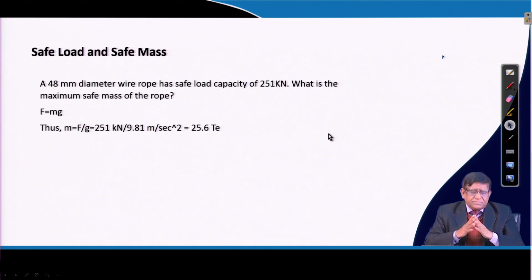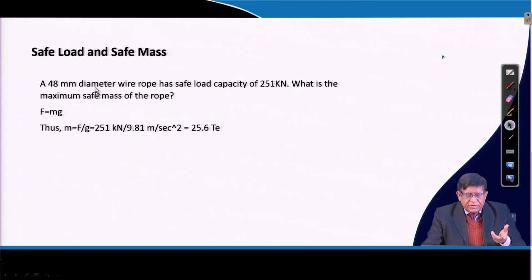And then you can calculate some simple calculations, like here is an example. If a particular rope diameter can carry a particular amount of load, then the maximum safe mass, that is how much material can be used, can be calculated from the very simple force equals mg equation.